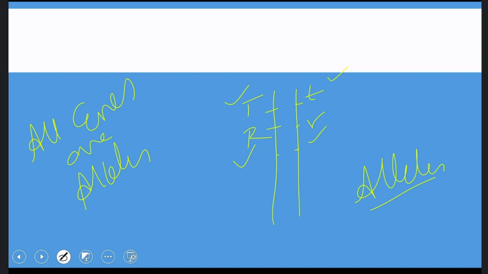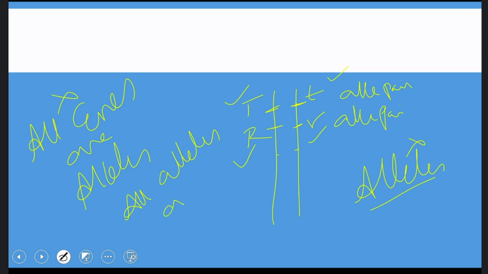No, sir. Why? Because capital T and small t are one allelic pair, the first allelic pair. And capital R, small r is another allelic pair. So these are two different pairs of alleles. All are genes, but all these are not alleles. That means all genes are not alleles. Clear? Yes, sir.